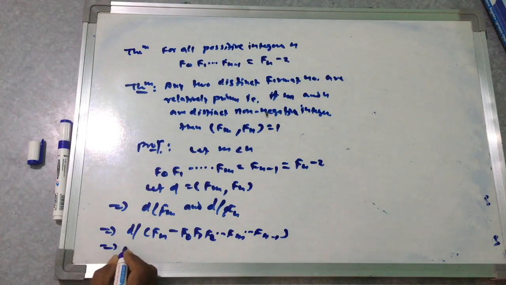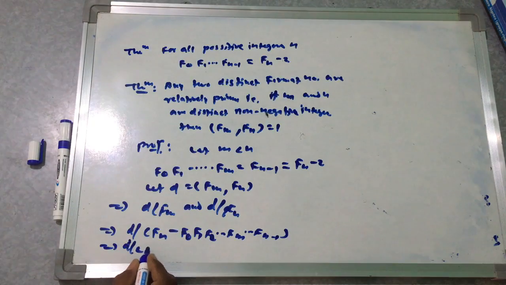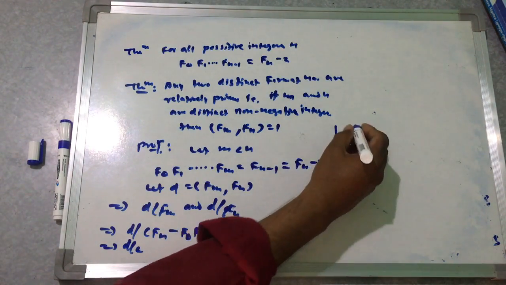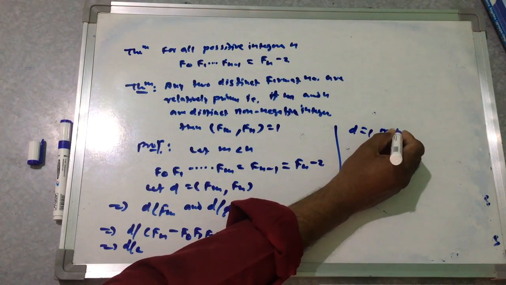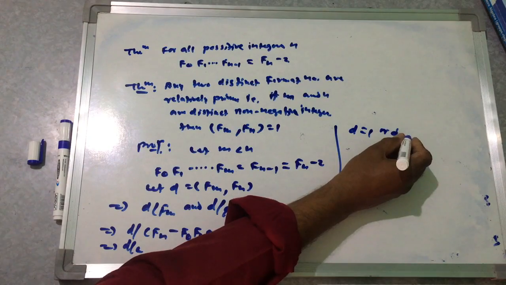So this is nothing but d divides 2, and d is equal to 1 or d equal to 2.